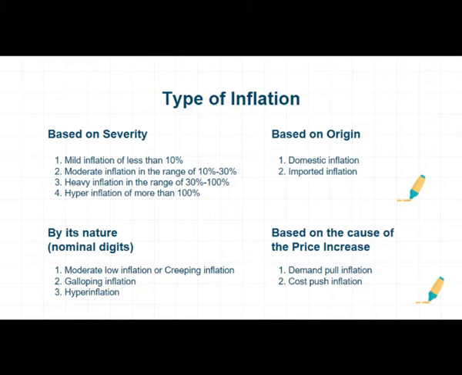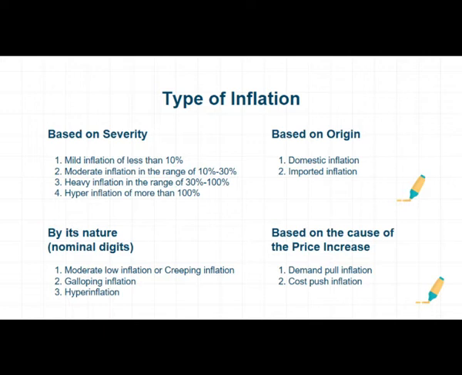4. By its nature of nominal digits. First, moderate low inflation or creeping inflation. This event is characterized by a slow increase in the price of commodity goods. The purchasing power of the public is still quite high, and the value of the currency is still valuable, with a percentage below 10%. Second, galloping inflation. This incident is characterized by a rapid price increase with a relatively short travel time, accompanied by a decline in purchasing power of the community.